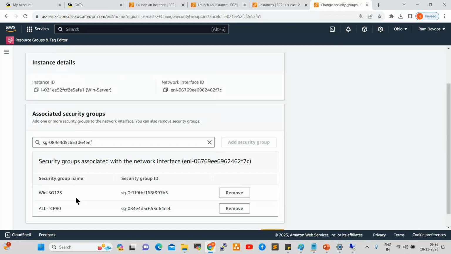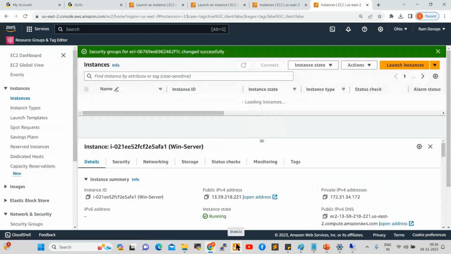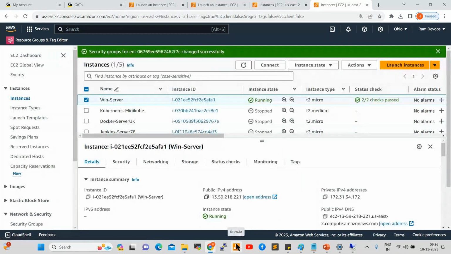See here? This is the All TCP 80. So along with this WinSG 1 to 3, this one also we can add here. Or else once you add this, you can remove the first one. You can keep as is. Click on save. Now the security group is changed here, so that in this server you can deploy any tools, because all ports are open, right? You can deploy any tools, all the tools will work here properly.